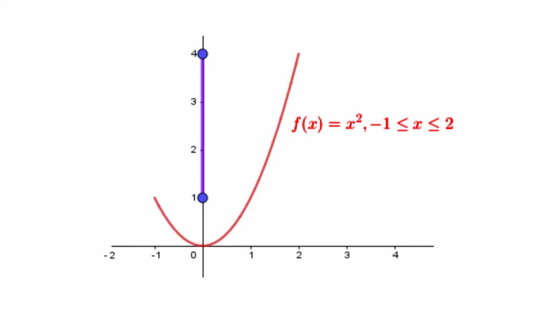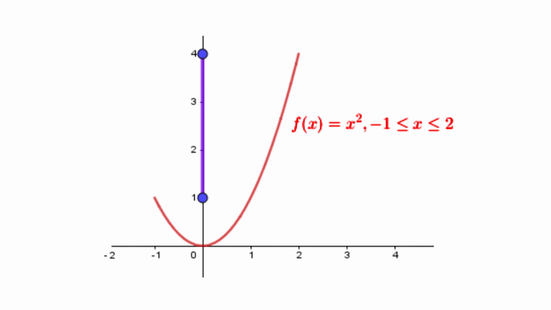The graph of the continuous function f(x) = x², -1 ≤ x ≤ 2, is given in the figure. Here with a = -1 and b = 2, we have f(a) = f(-1) = (-1)² = 1 and f(b) = f(2) = 2² = 4. So, [f(a), f(b)] = [1, 4].